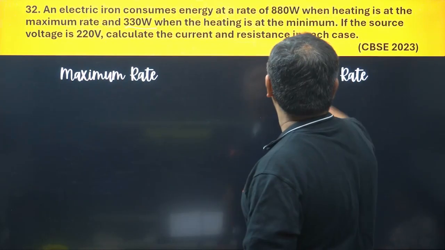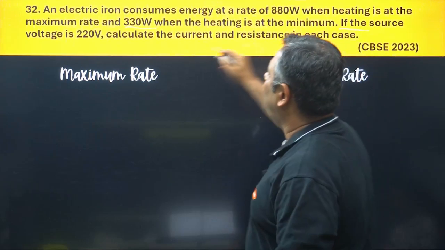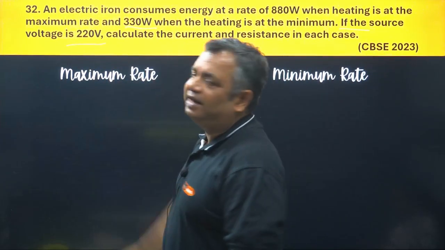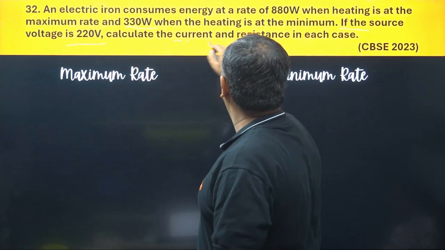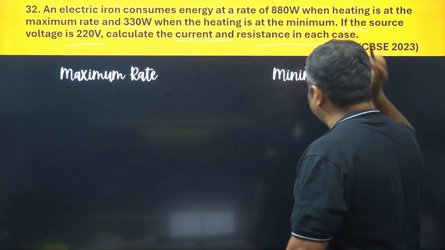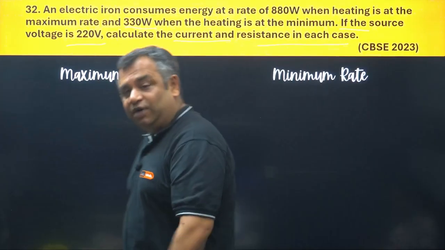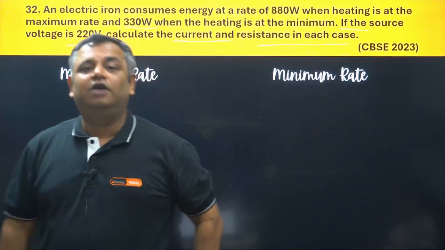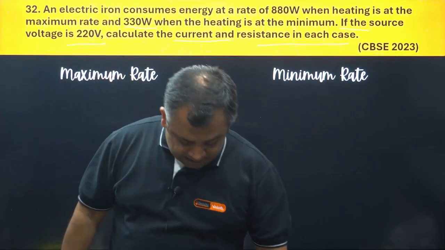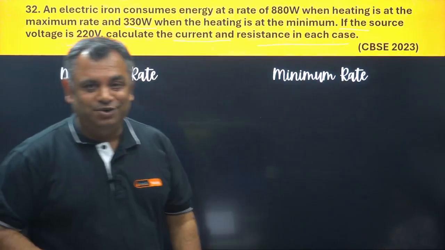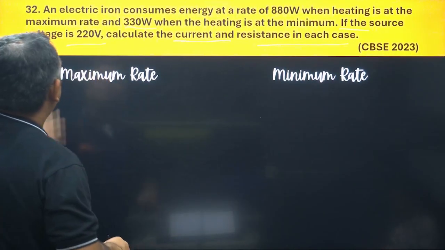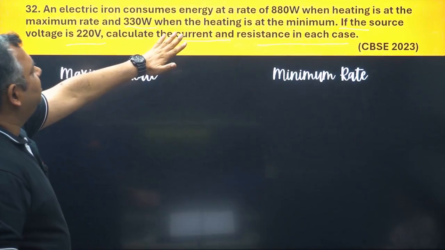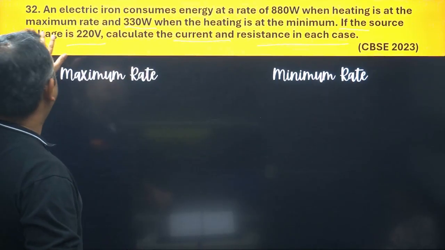It says if the source voltage is 220. Now see, here again the source voltage 220 is constant. Calculate the current and resistance in each case. Okay, so I'm going to solve one of them and you are going to solve the other and put that into the comments. What answer do you get? First, let us see what all is given here. Electric iron consumes energy 880 watt heating at maximum rate.